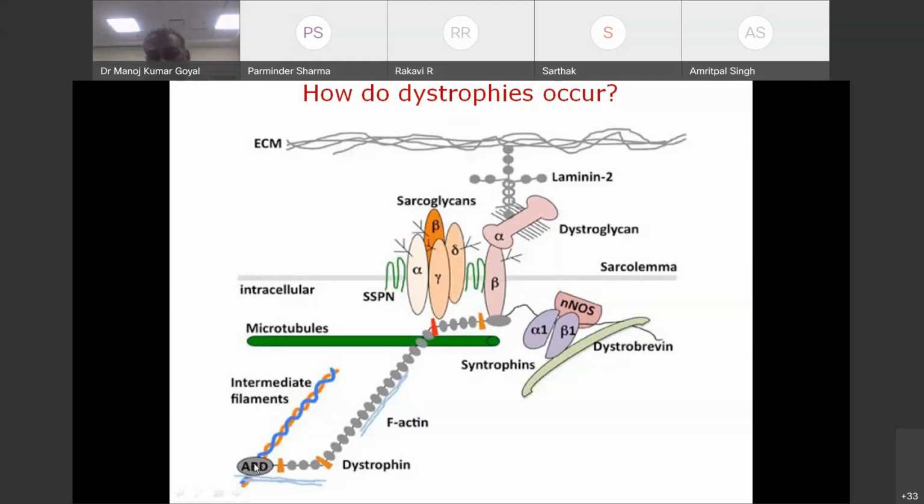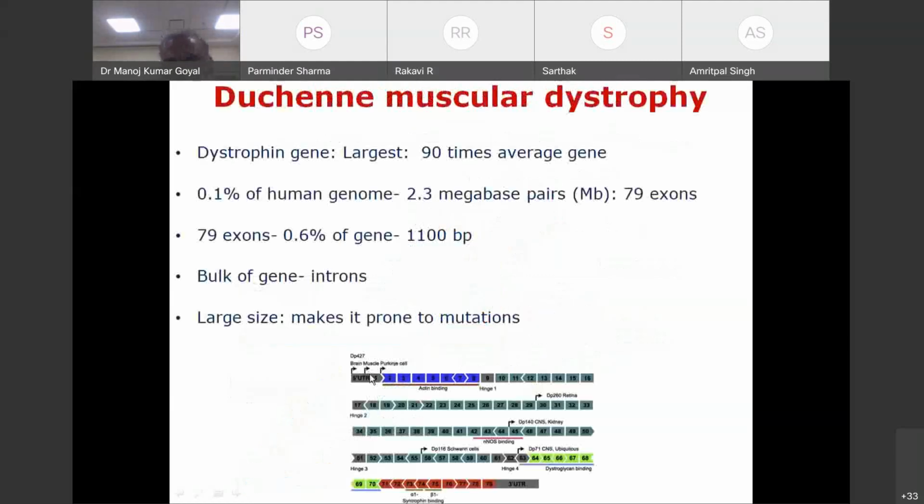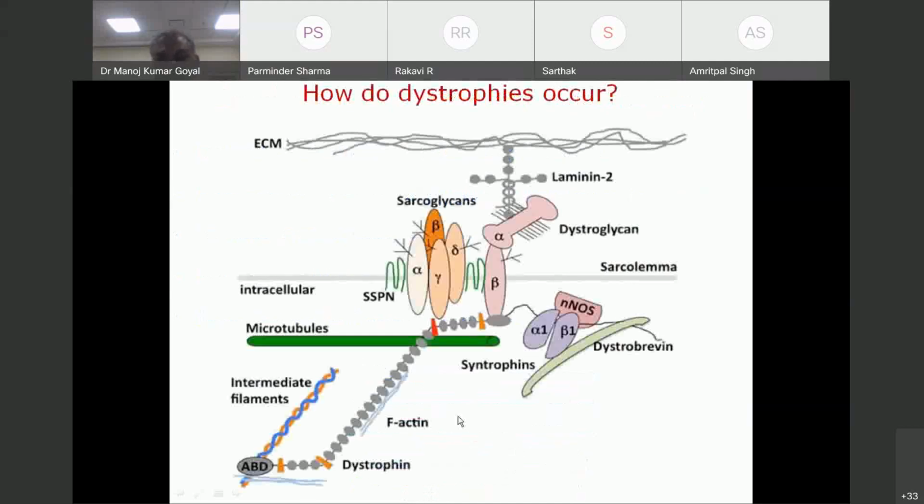This actin filament end, now I go back here, is at the 5' end, that is at the beginning of the gene. Very much at the beginning of the gene lies the actin binding site, while the dystroglycan binding site lies towards the end of the gene. This is the cysteine-rich domain, and here is the dystroglycan binding site. So anything which happens here, any mutation here, is going to affect this dystroglycan binding. Clear? I hope it is clear.